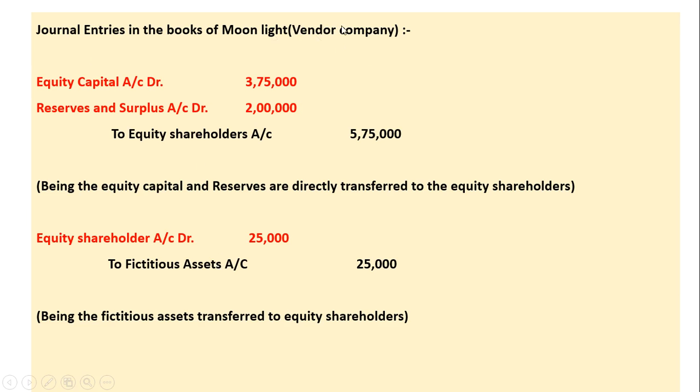So the first entry in the vendor company will be equity capital account debit, reserves and surplus account debit, which will be directly transferred to equity shareholders, being equity capital and reserves directly transferred to equity shareholders. Equity shareholders account debit to fictitious assets account. A fictitious asset can be a preliminary expense or it can be a debit balance of profit and loss account, 25,000. So it is directly transferred to the equity shareholders account.